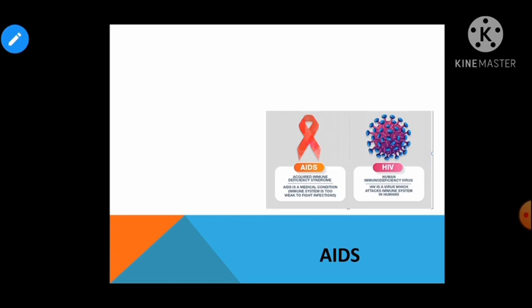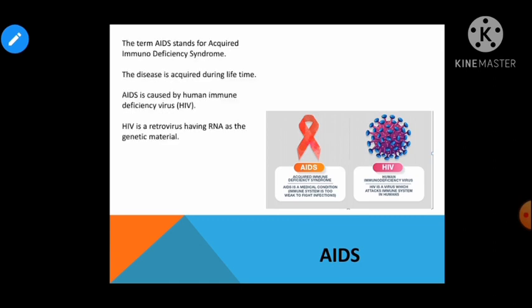So AIDS is a syndrome caused by the HIV. HIV is what? It is human immunodeficiency virus. So this is pathogenic to human beings and damages the immune system of the body. It is called acquired because it is obtained in lifetime. The disease developed in a lifetime. It is not congenital.